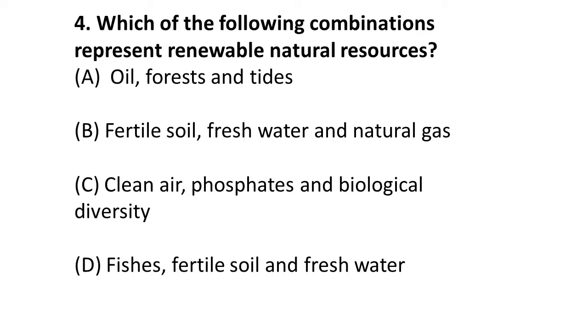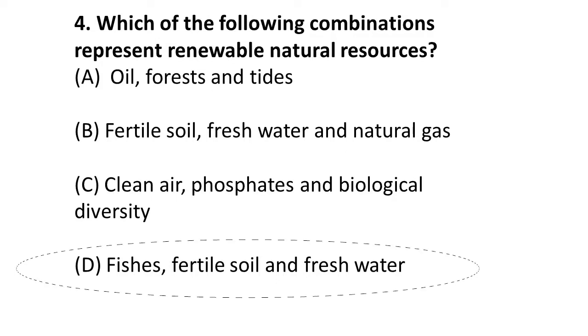And then D, fishes, fertile soil and fresh water. So this is a renewable natural resource. So the correct answer is D, fishes, fertile soil and fresh water. Moving on to the next question.